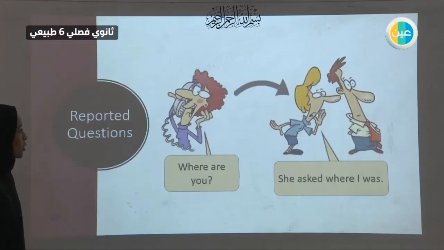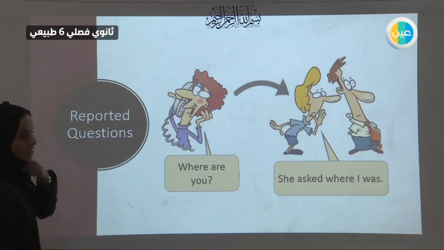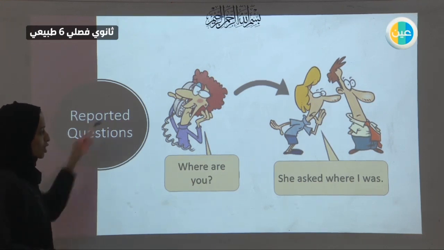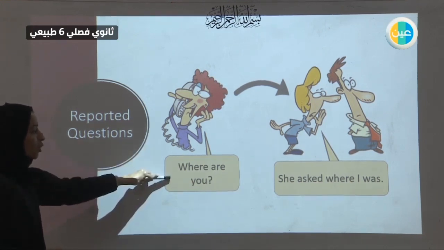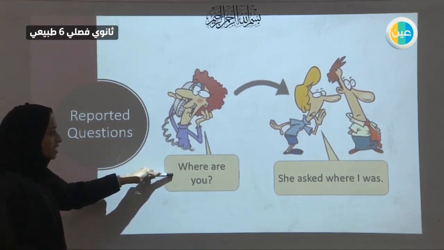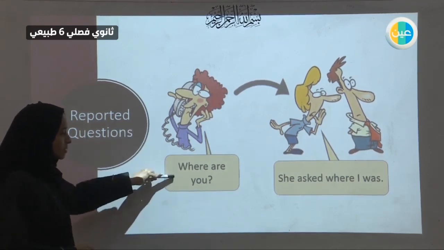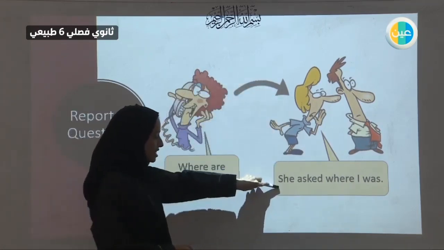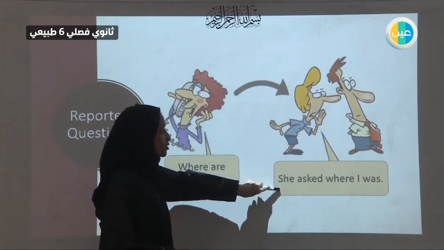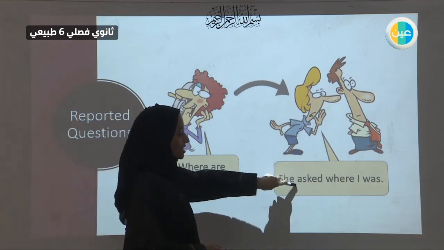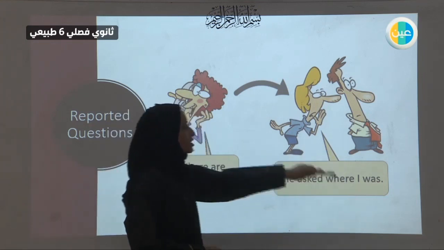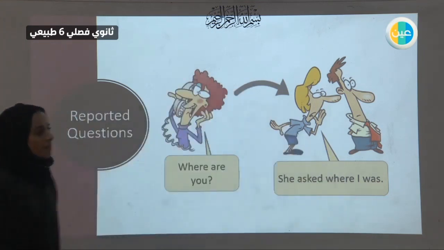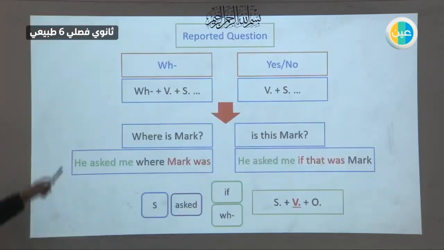Now, we have spoken about the idea of reported questions. Questions are of two kinds, yes/no questions and WH questions. So this is a direct question. Where are you? She's asking her friend where she is. Then a friend reports the question into she asked me where I was. So she is not in the scene.